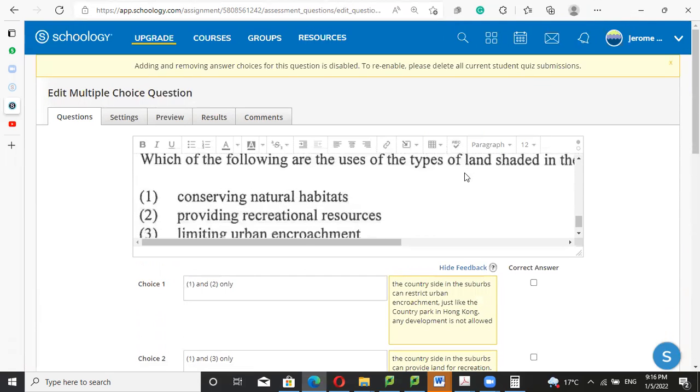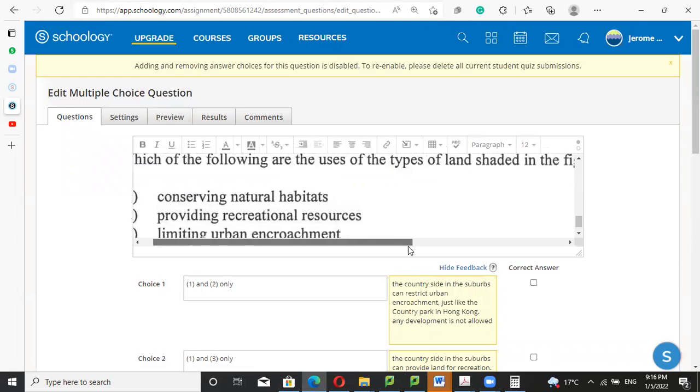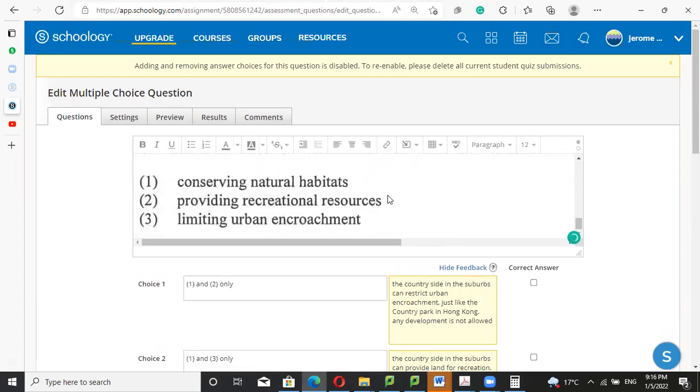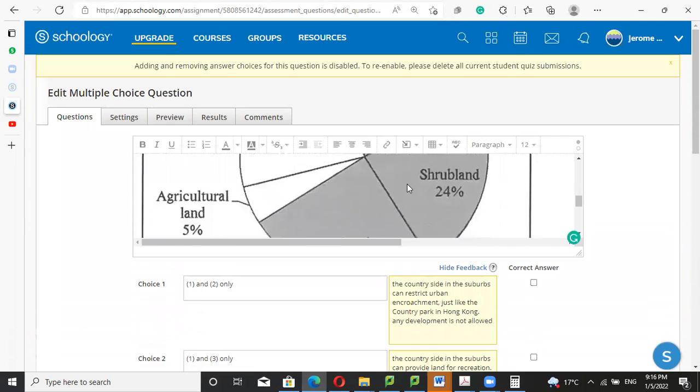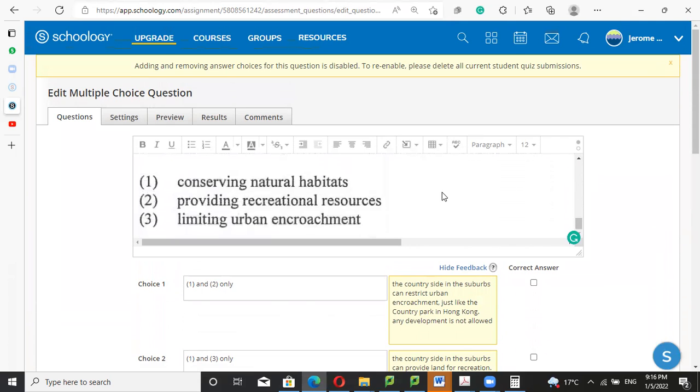Which of the following are the type of land shaded in the figure? Conserving the natural habitat, true or not true? True, because it's all about grassland, shrubland, and woodland, which is always the habitat of different kinds of natural creatures.